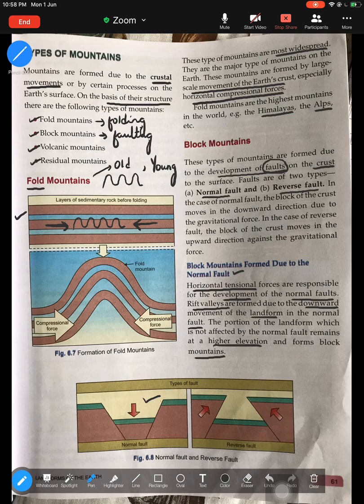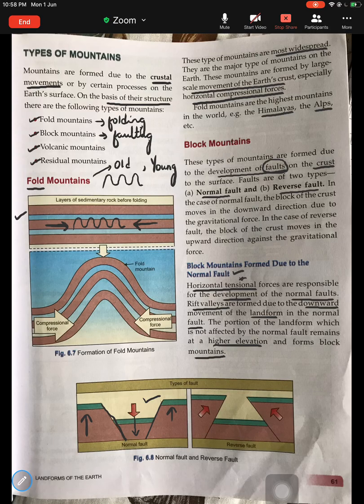So what is happening when a crack is formed? Imagine this is a crack. When cracks occur parallel to each other, this part of the surface subsides, meaning it goes below, whereas the other side lifts up. The part which has gone down is known as a rift valley, and the part which has uplifted is known as your block mountains. So this is how block mountains are formed because of the normal fault. With a normal fault, you must always associate the words horizontal tension. The middle portion of the land subsides below.